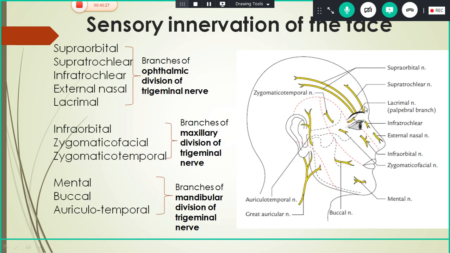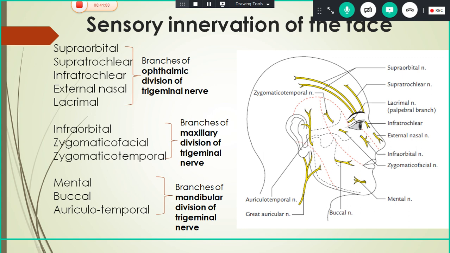In the next picture you can see the supraorbital nerve, which emerges from the supraorbital foramen, and medial to that the supratrochlear nerve. Then the infratrochlear nerve just below it, the external nasal nerve supplying the external aspect of the nose, and the next one, the lacrimal nerve. All these 5 are branches of the ophthalmic division of the trigeminal nerve.